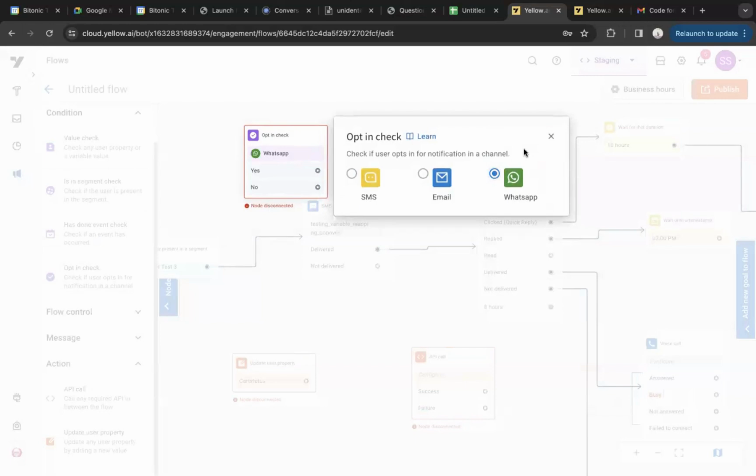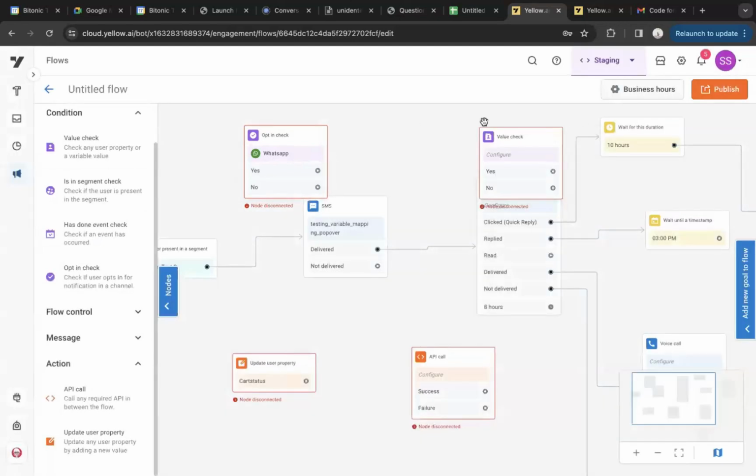If that value is true, that means someone has opted in. Then maybe for the yes branch, you can connect them to the WhatsApp node. If the value is false, for no, you can maybe connect it to SMS. That is again the recommended approach. Not a lot of brands follow it now, because of which the template also gets disabled more frequently. But yeah, this node essentially takes care of that.